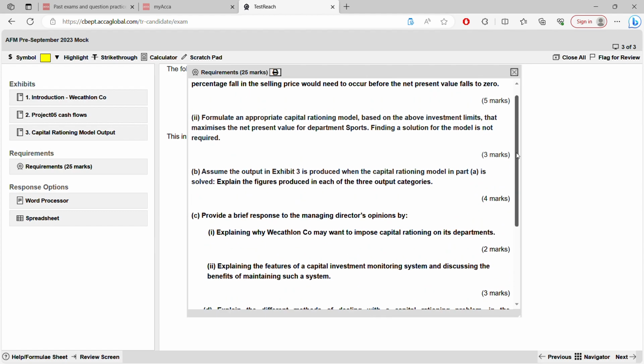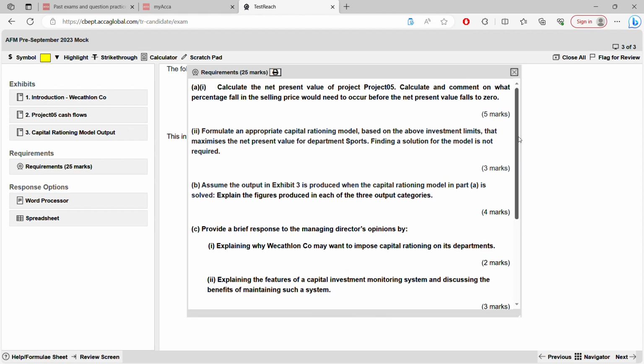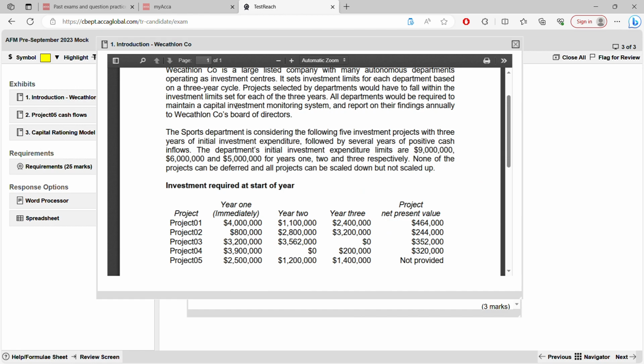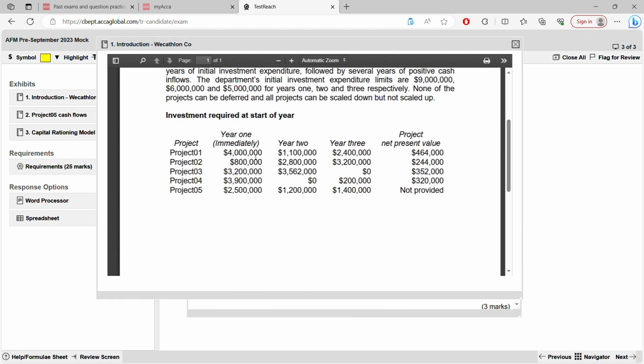So let's quickly do that. This is the easiest question that one can expect. So we'll go through the exhibits. As I told you, in exhibit, these are the investments. These are the 5 projects, project 1 to 5. Then if you see here, cash inflow starts from, this is investment, starts from year 1 immediately. So they did not put year 0, rather they have put year 1. But when you discount it, you have to take it to year 0. Remember this. Even if it's year 1, because it's immediately, while you are discounting, you have to take it to year 0. So year 1 becomes year 0, year 2 becomes year 1, year 3 becomes year 2, like that.